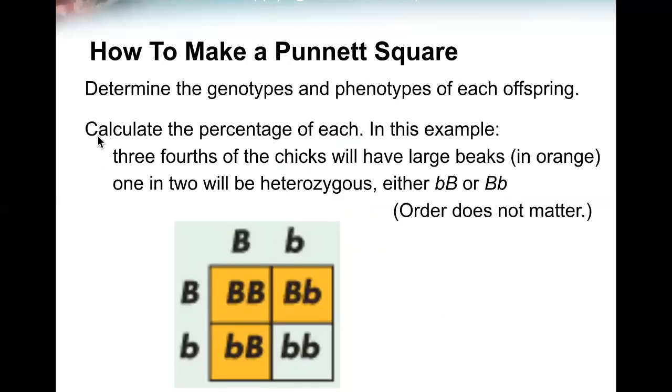In order to determine the genotype and phenotype of each offspring, calculate the percentage of each. In this example, 3/4 of the chicks will have large beaks because of the dominant capital B in these three boxes. One out of two will be heterozygous, either small b, capital B, or capital B, small b, and the order does not matter.